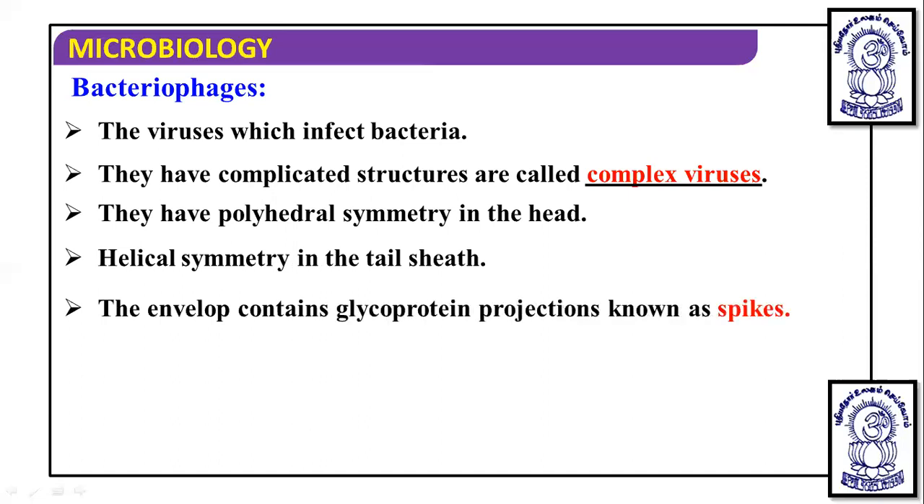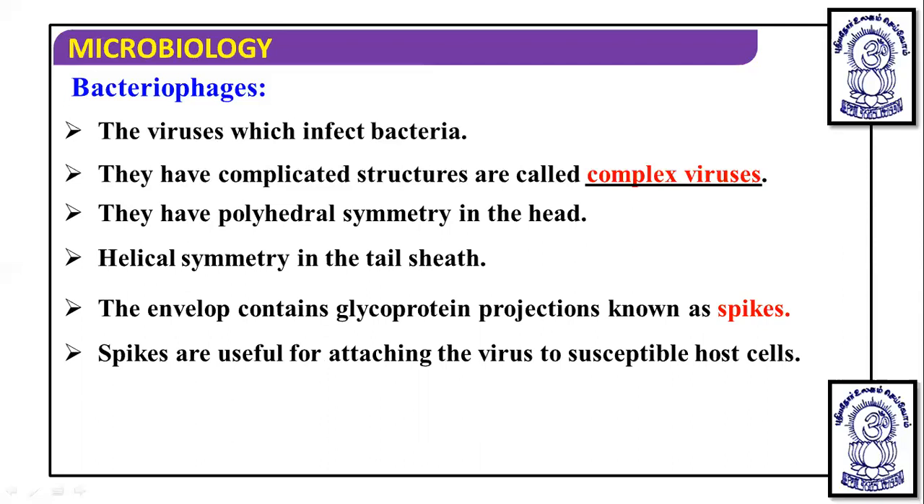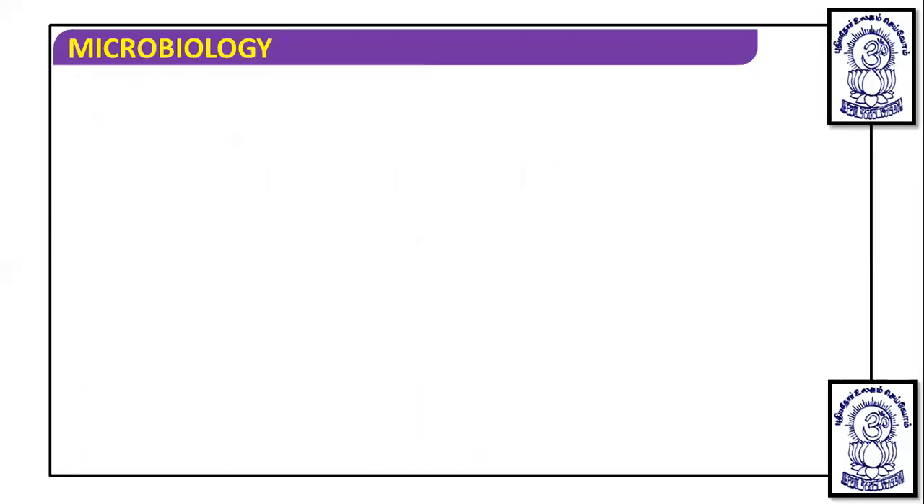Now the tail has helical symmetry, whereas the head has polyhedral symmetry. The envelope contains glycoprotein projections known as spikes. Spikes are useful for attaching the virus to a susceptible host cell. The examples are the measles virus and the bacteriophage.